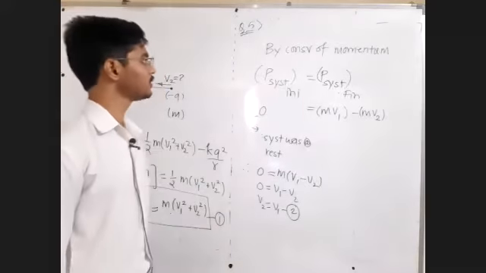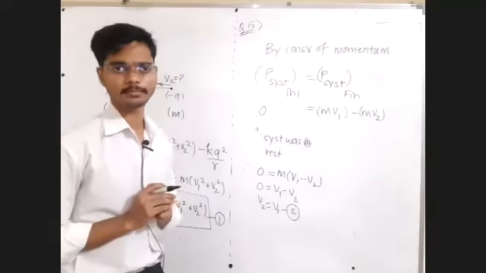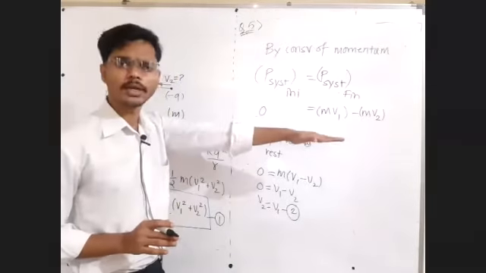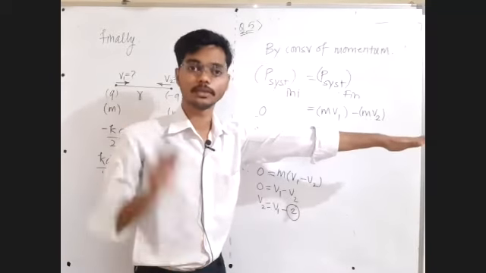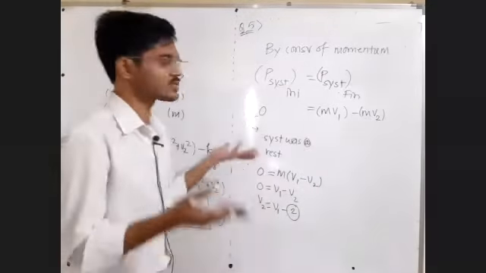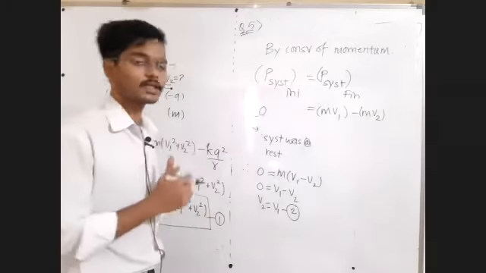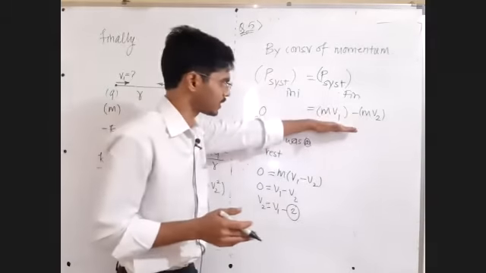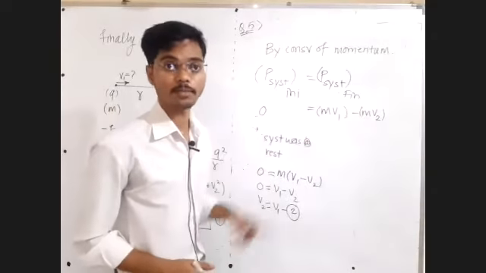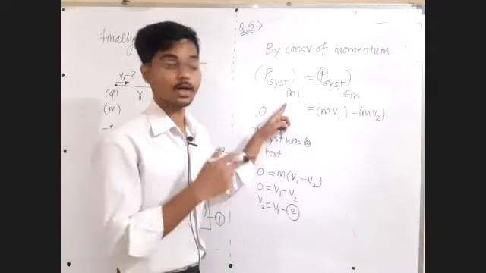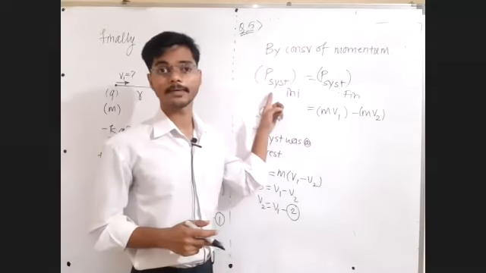And one more thing is how to balance the momentum. Guys, momentum is a vector quantity. So initial rightward momentum of the system must be equal to final rightward momentum of the system. This thought should be there. Initially the system was not moving, so initial rightward momentum is 0. Then final rightward momentum is all rightward momentums minus all leftward momentums. Is this thought clear?